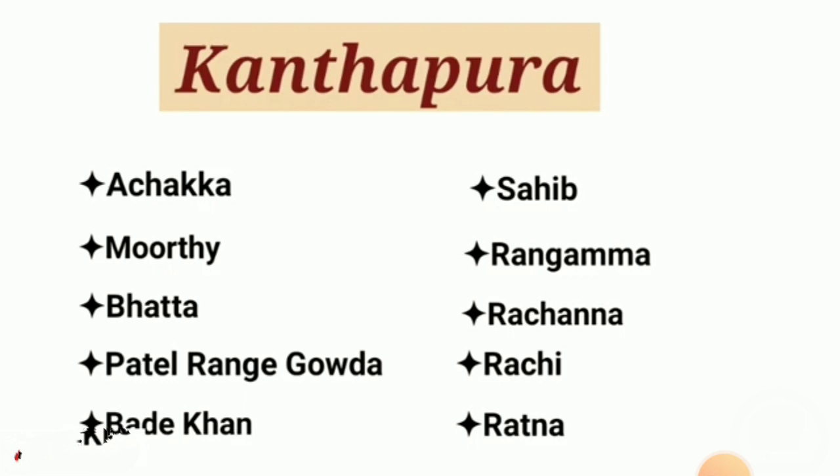At last, Murthy stopped following Gandhiji, because when he sees how many deaths are caused by this movement, he stops following Gandhiji and starts following Jawaharlal Nehru. In the end of the story, the one person who went to Kanthapura is Patel Range Gowda, and he tells the Kanthapura people that the land of Kanthapura was sold to the people of Mumbai. And here the story ends.